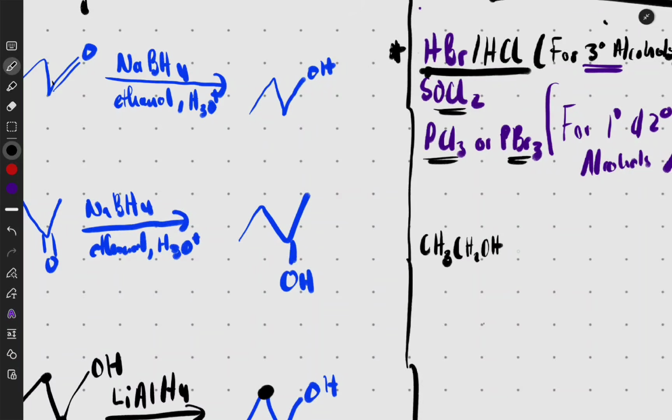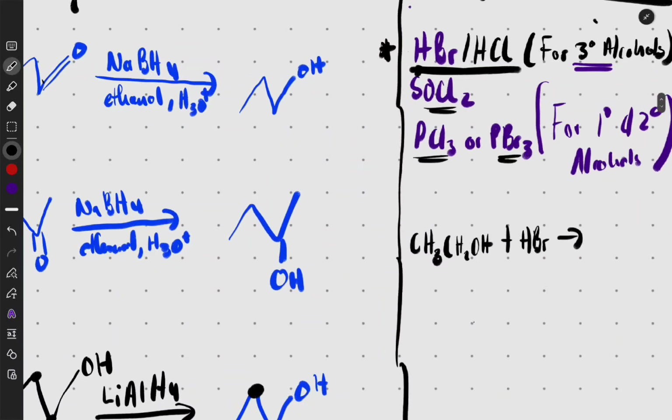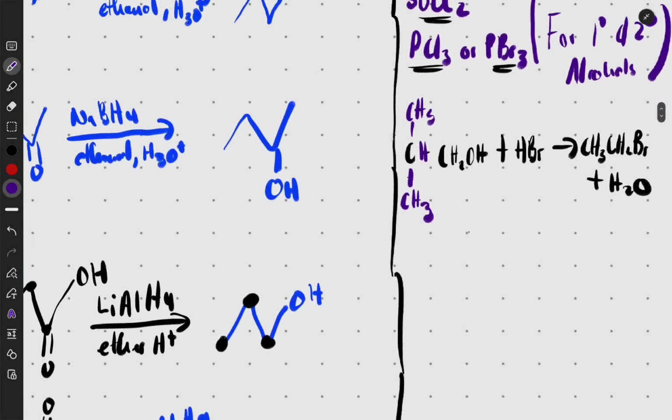CH3CH2OH. When I have something like this and add HBr, what simply happens is the OH leaves and you have CH3CH2Br, plus the OH meets the H and becomes H2O. Alcohol readily reacts with this, especially the tertiary one. So let's have a tertiary alcohol like this, with CH3 groups, and we can use this for our tertiary alcohols.